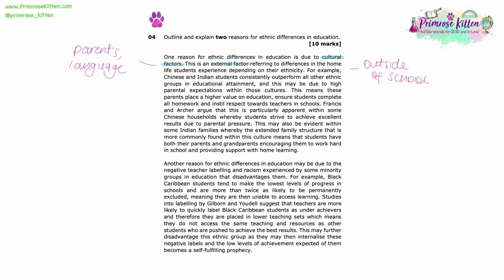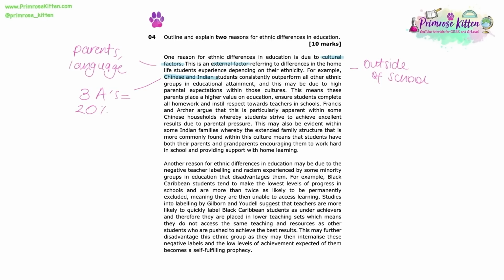And as discussed previously, ethnic differences within education is a very varied topic, and here we are actually discussing a way cultural factors can have a real positive effect on a student's educational outcomes. And here we have selected the 2 ethnic groups that do consistently overachieve within education. So the national average in terms of achieving 3 A's at A level sits at around about 12%. For Chinese students, that sits more at around the 20% mark.